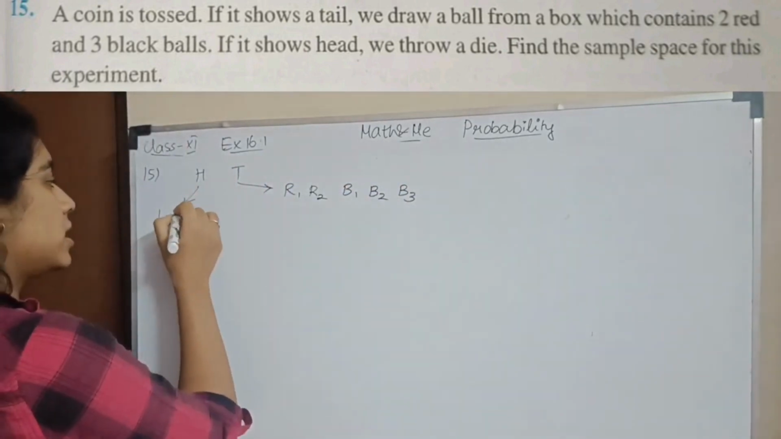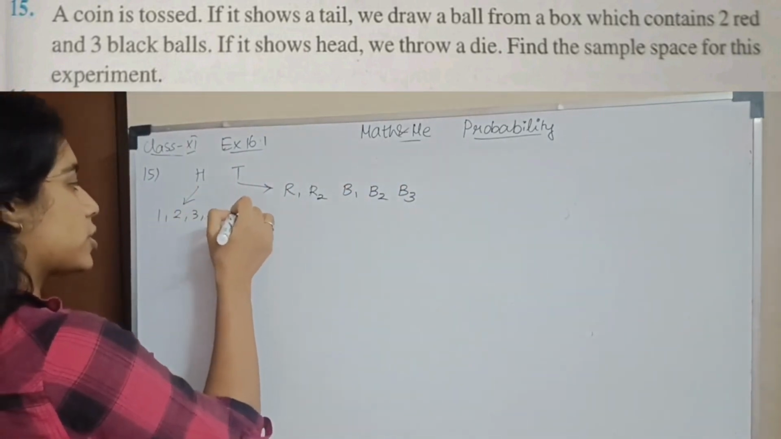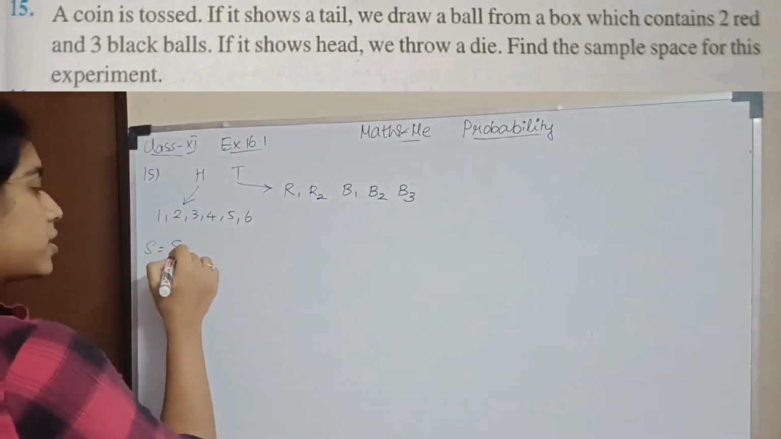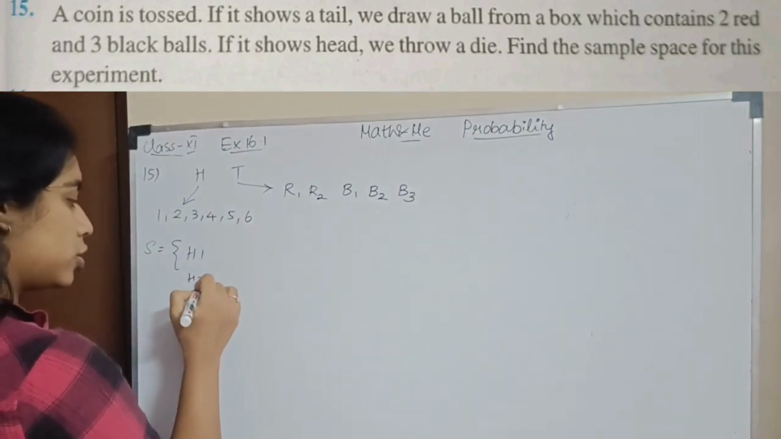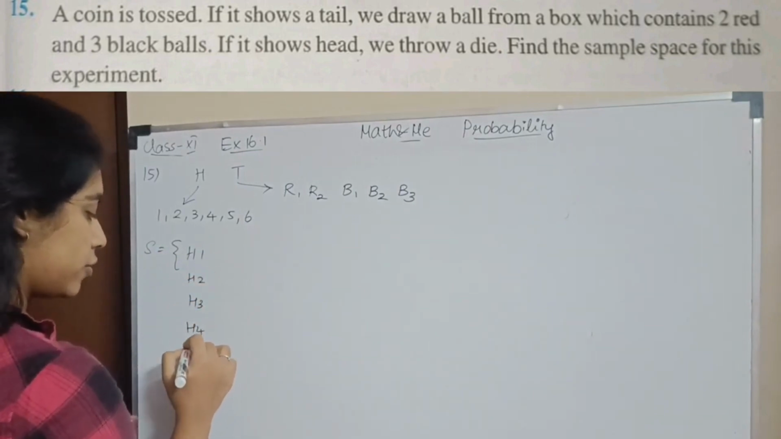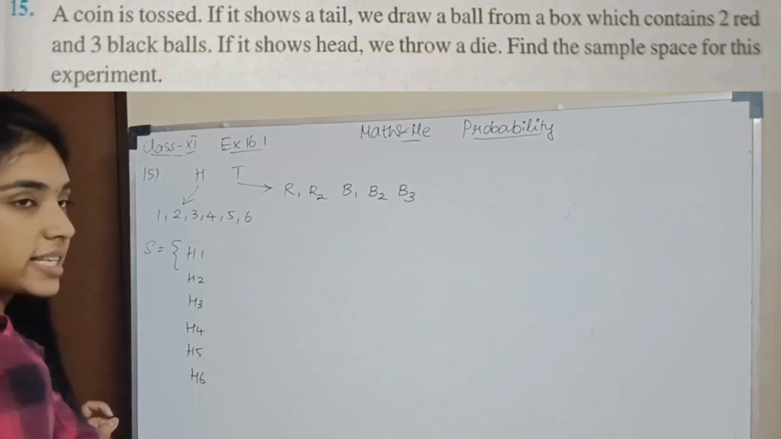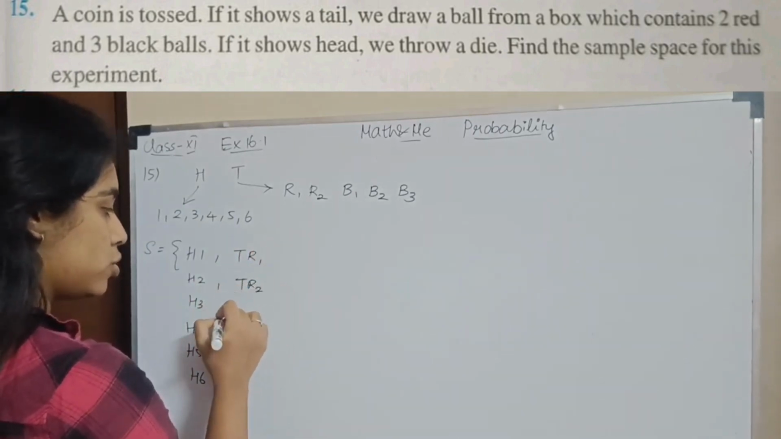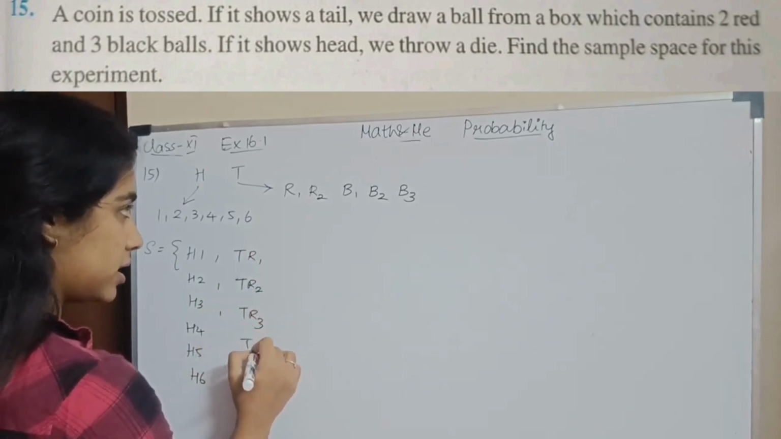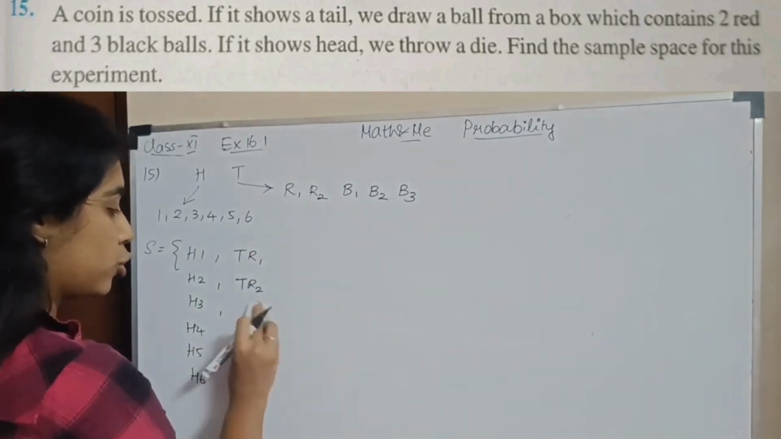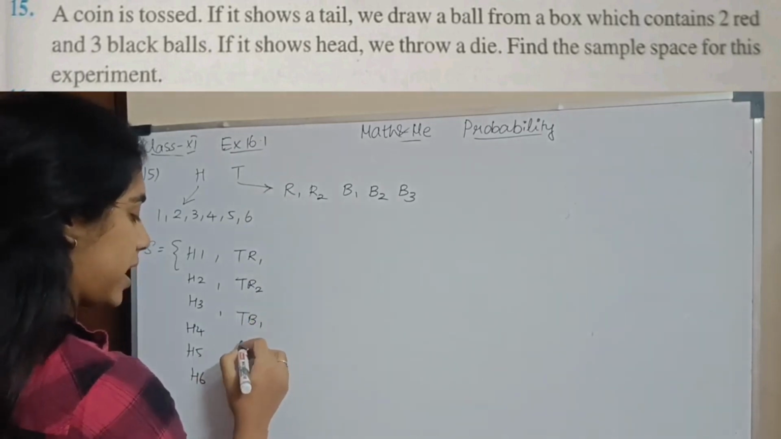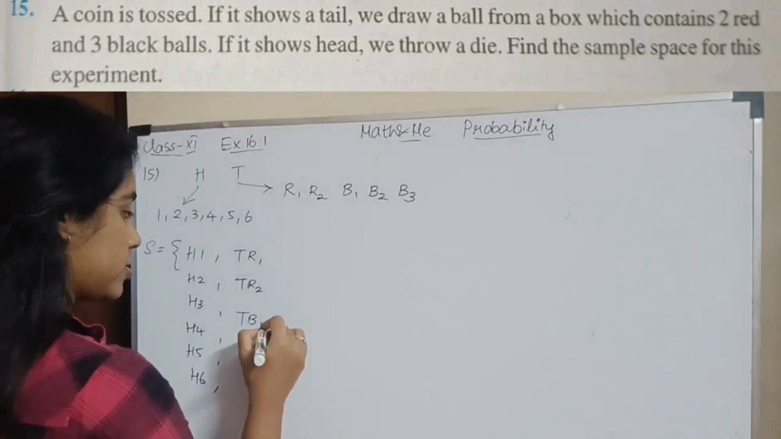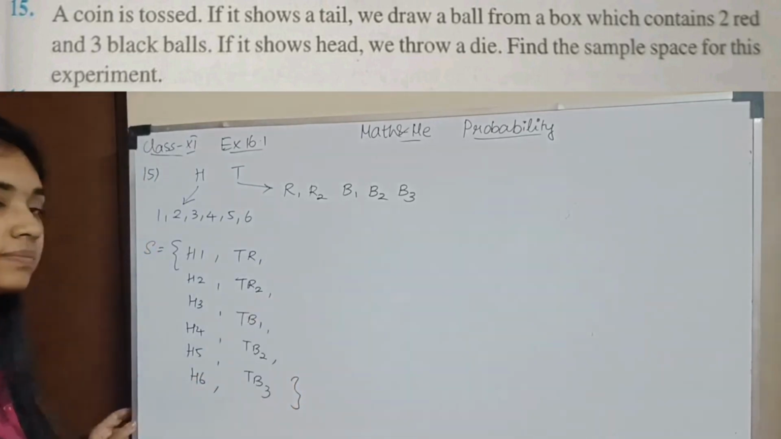So if a head comes, we throw a die, which means what are your possible outcomes? 1, 2, 3, 4, 5, 6. Find the sample space. So what will the sample space be? If head comes, 1, 2, 3, 4, 5, 6. If tail comes, either red ball 1 or red ball 2, or sorry, black ball 1, black ball 2 and black ball 3. So this is your sample space. Okay.